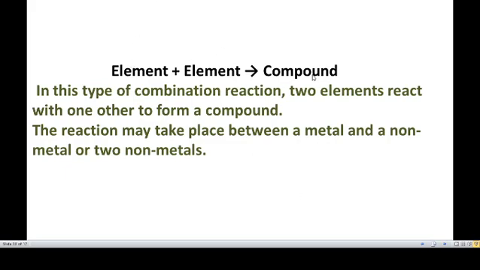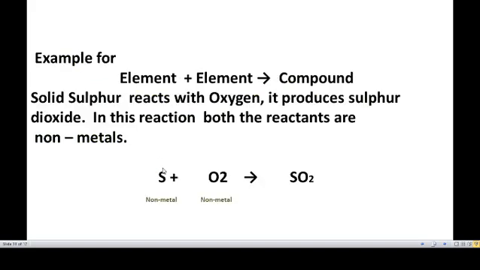Element plus element gives compound. In this type of combination reaction, two elements react with one another to form a compound. That is, a single compound only is formed. The reaction may take place between a metal and a non-metal or two non-metals.